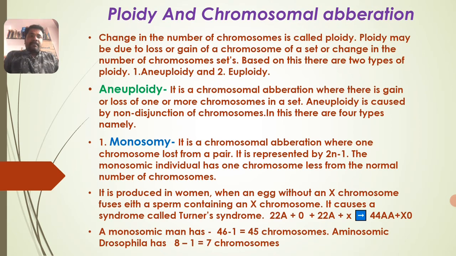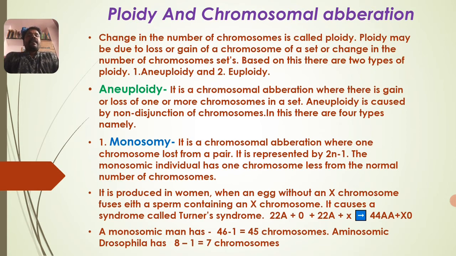In that, there is deletion or loss of 1 chromosome. The monosomic individual has 1 chromosome less than the normal number of chromosomes. If the normal number of chromosomes is 46, then 1 less means the total number of chromosomes present in the monosomic individual is 45.